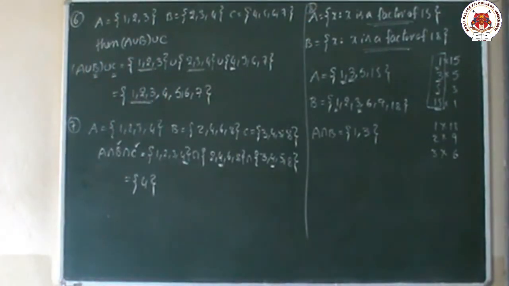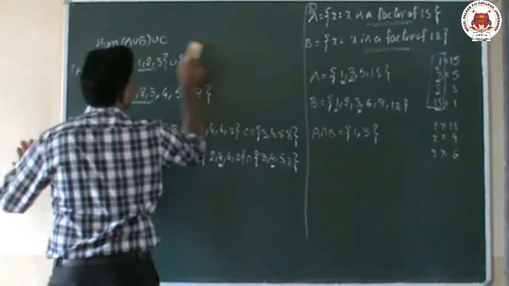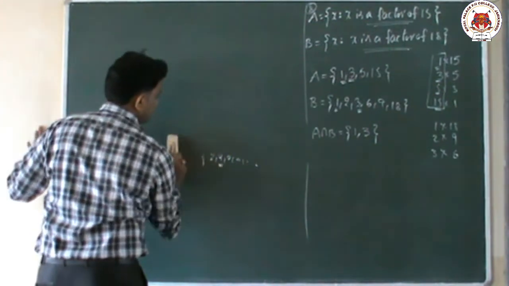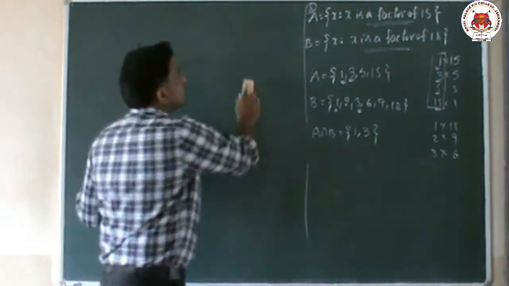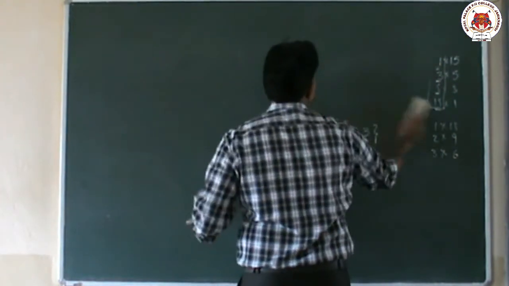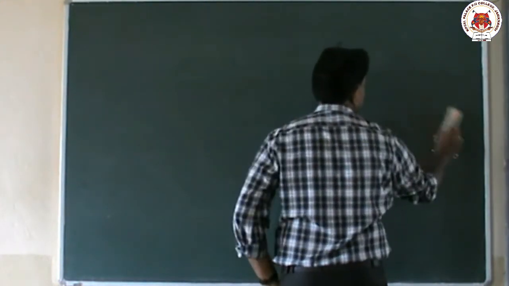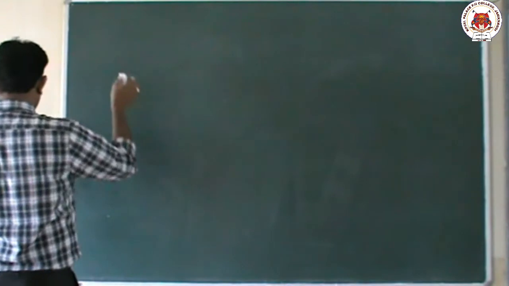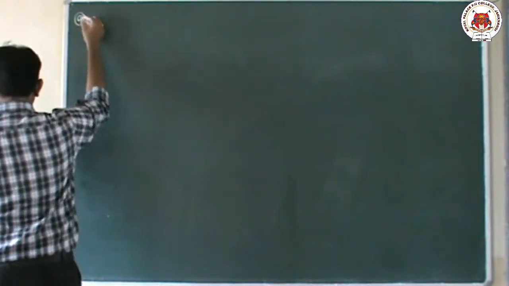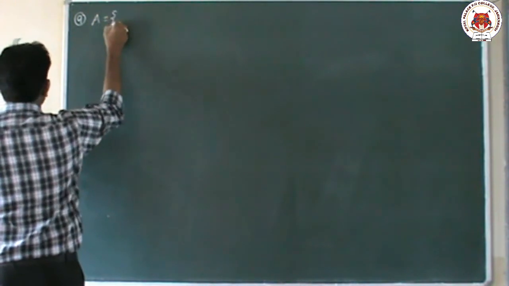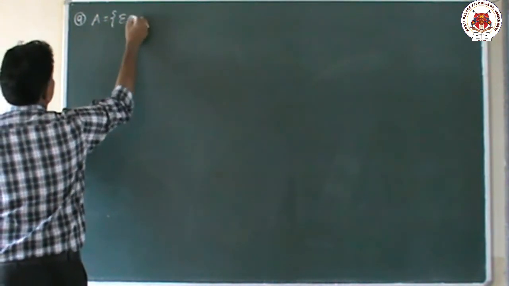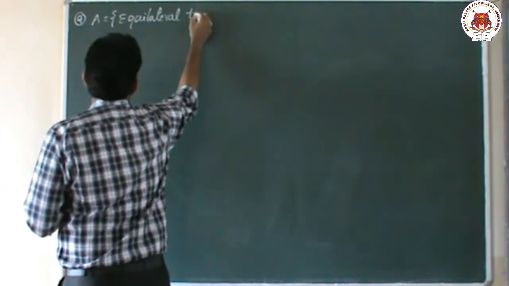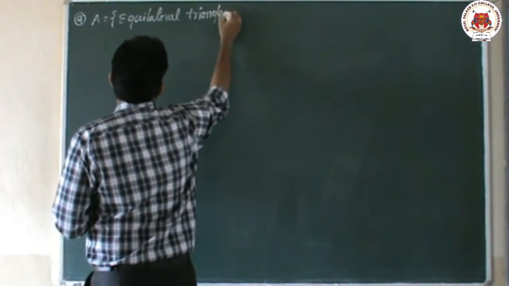Now we will go to the next question, question number 9. I am going to write the 9th question. A is given as equilateral triangle.